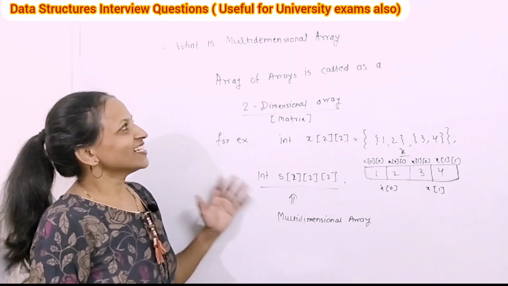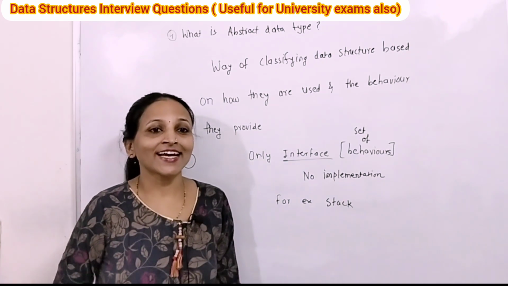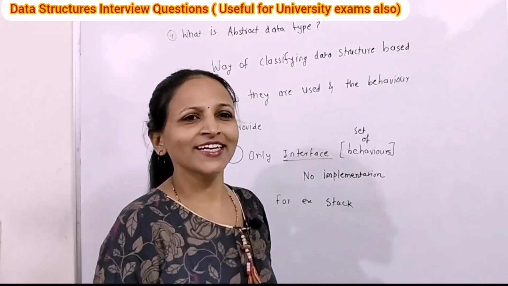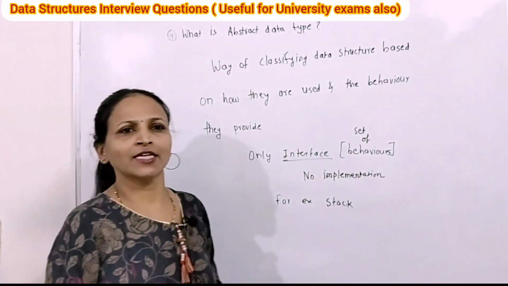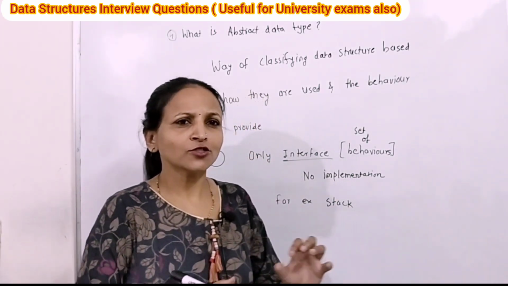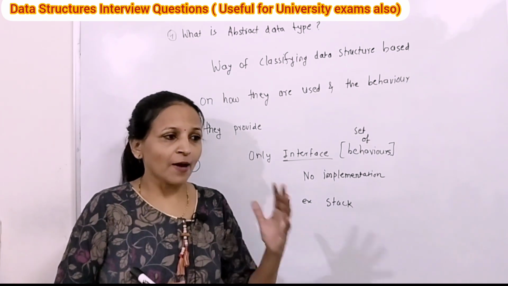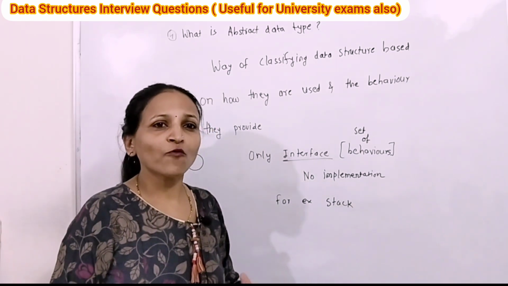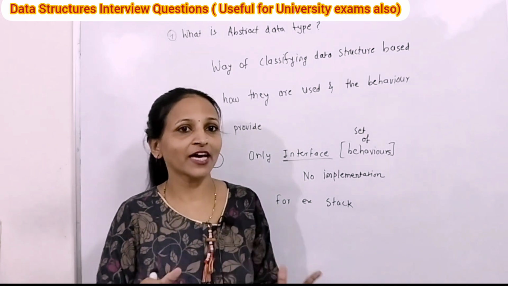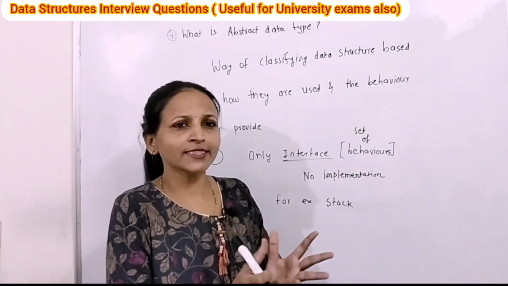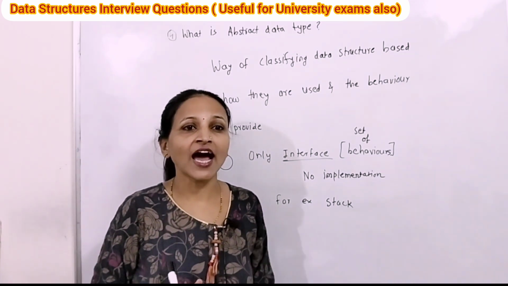Getting? Now the next question: what is an abstract data type? An abstract data type is a way of classifying data structures based on how they are used and the behavior they provide. It does not consider how they are implemented. Abstract data type means we are providing abstraction, hiding the implementation. Only what is essential is shown, meaning what the data structure should have.